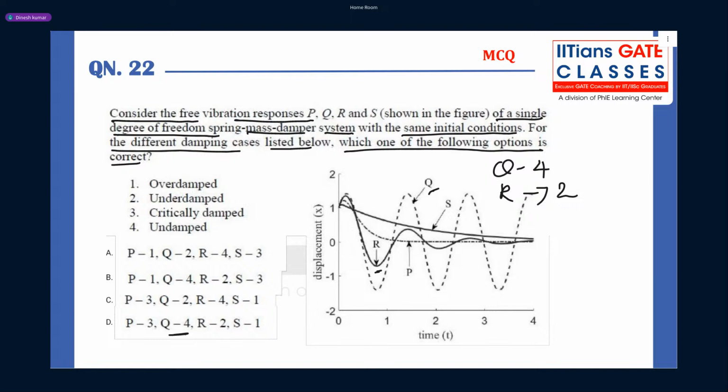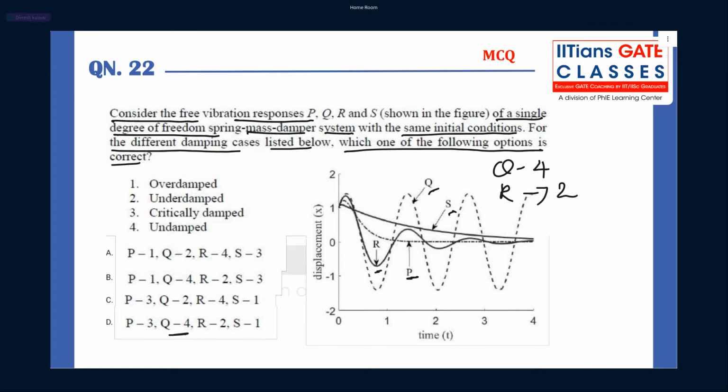Now look here. We already know that in case of critical damping, the system comes to rest in minimum time. Now look at P and S, which is taking more time to come to rest?